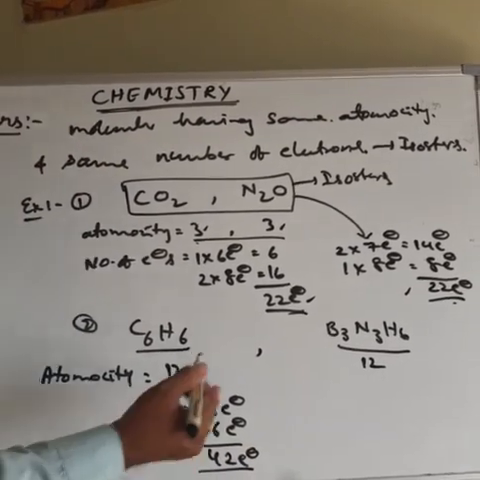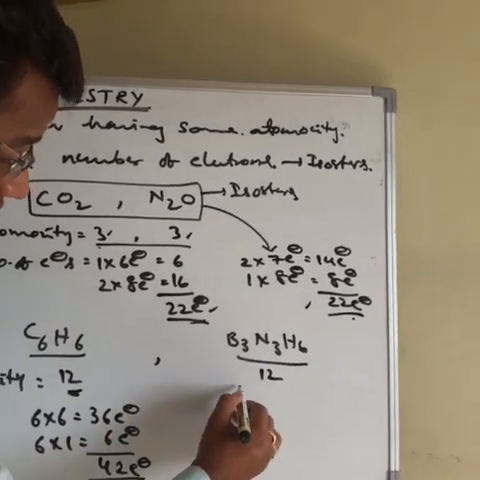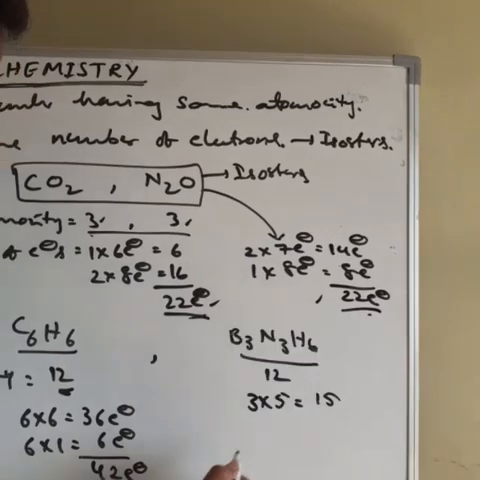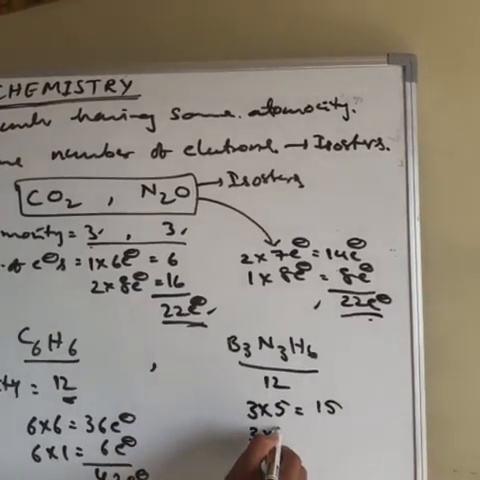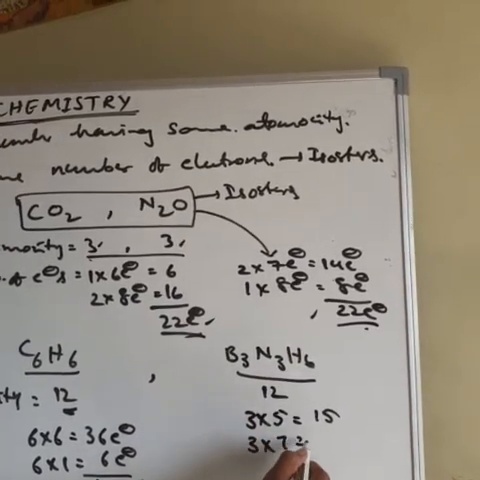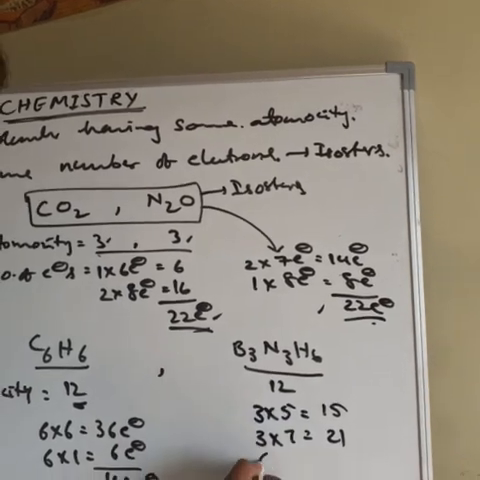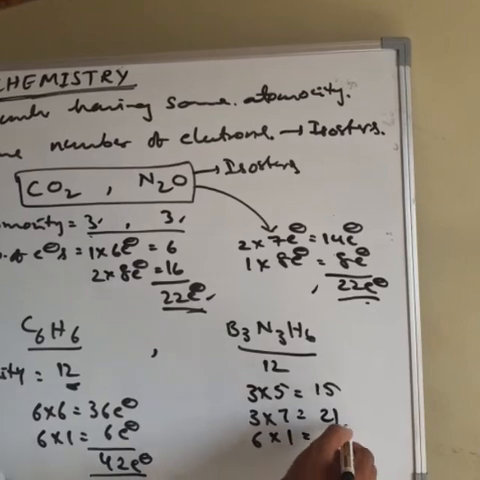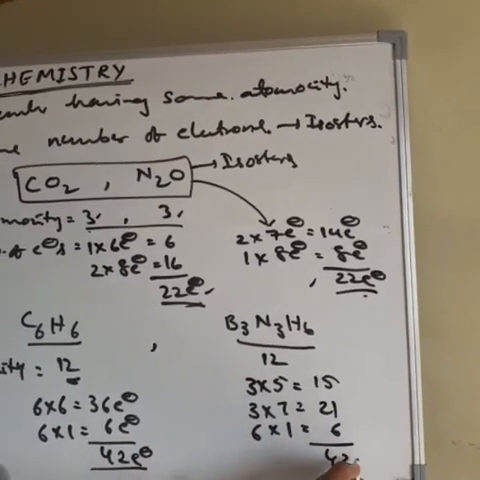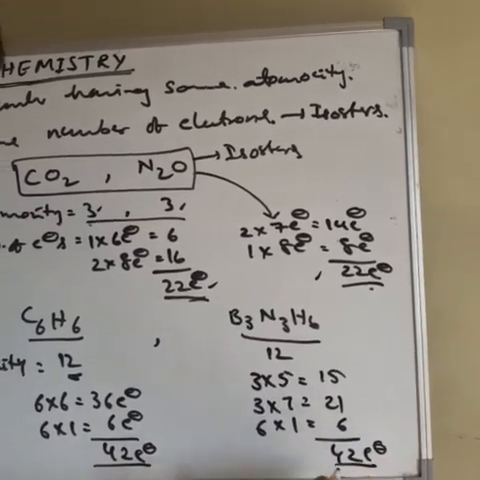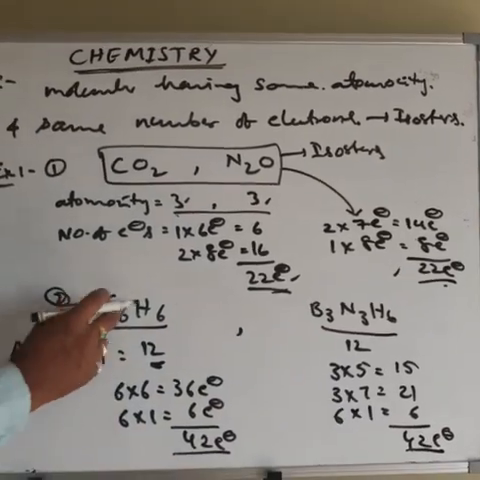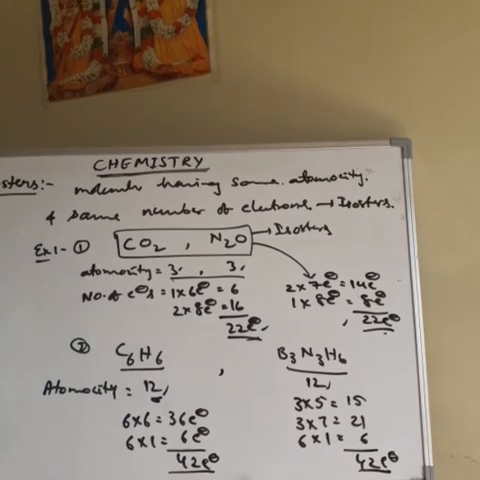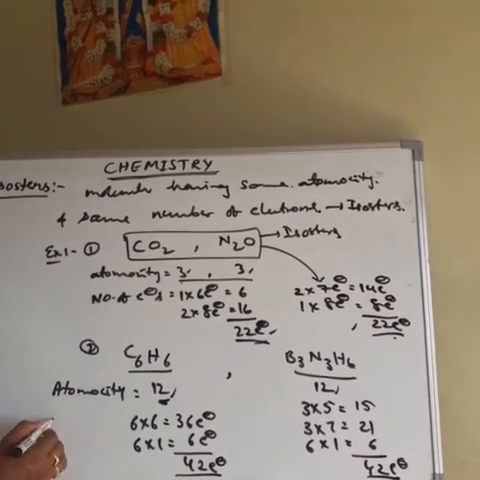Inorganic benzene. Here, 3 borons. Each boron contains 5 electrons. 3 borons, 15 electrons. 3 nitrogens. Each nitrogen contains 7 electrons. 3 nitrogens, 21. 6 hydrogens. Each hydrogen contains 1 electron. 6. Total 42 electrons.